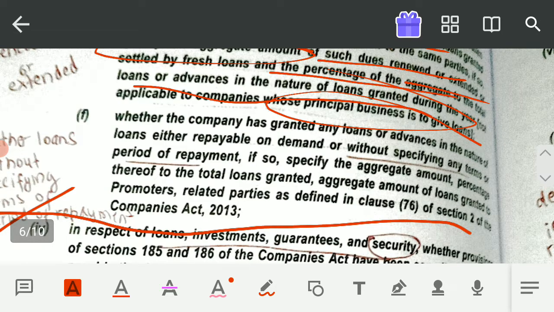Okay, so if so, specify the aggregate amount and the percentage thereof of the total loans granted. Aggregate amounts of loans granted to promoters and related parties should also be shown separately, because there are chances that to our relatives, we generally do not tend to move into a proper agreement of terms of repayment or like that. Okay, so you have to show it separately, and you have to specify the amount in accordance with clause 76 of section 2.